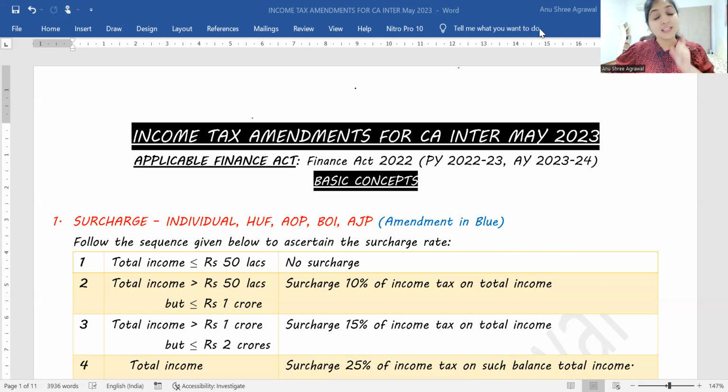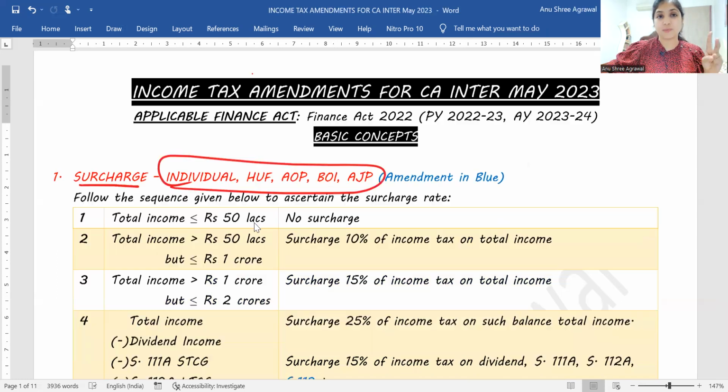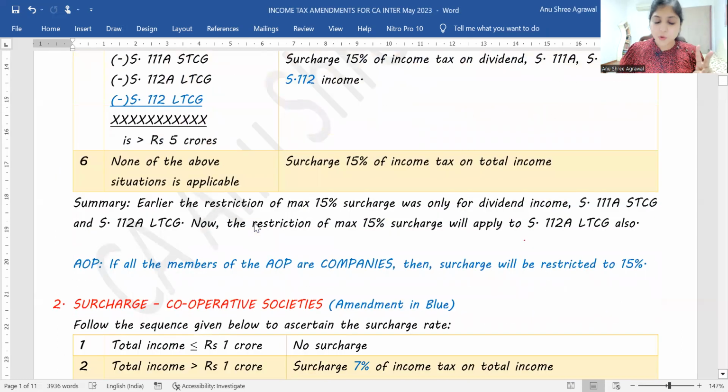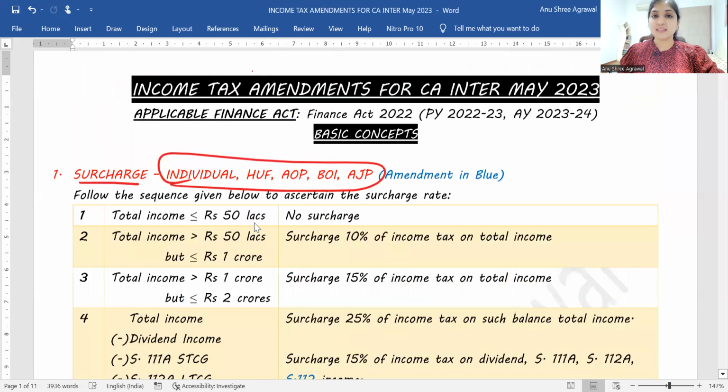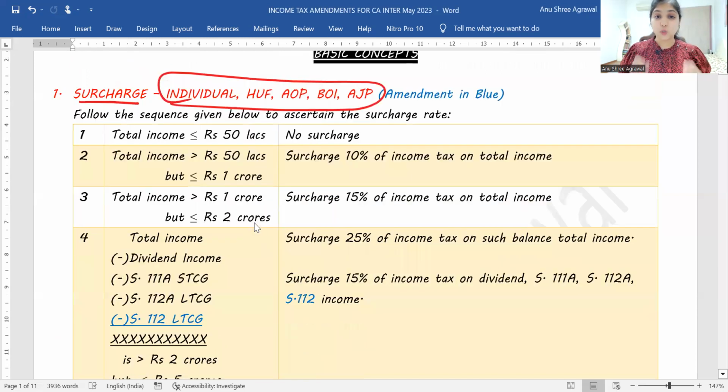So listen, the very first amendment is relating to surcharge. Under surcharge, there are totally 3 amendments. First amendment is relating to individual, HUF, AOP, BOI, AJP. The second amendment is a small amendment applicable to just AOPs, and the third amendment is relating to cooperative societies. Let us discuss them one by one. First of all, talking about the surcharge rate applicable to individual, HUF, AOP, BOI, AJP.